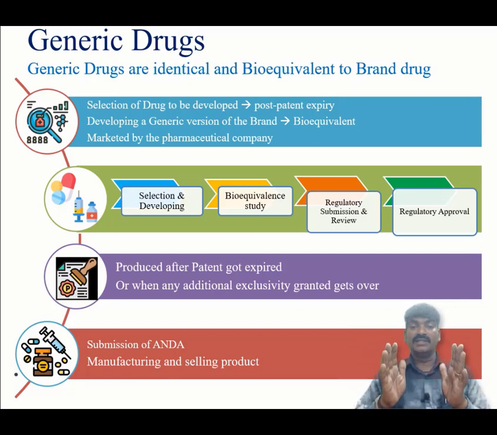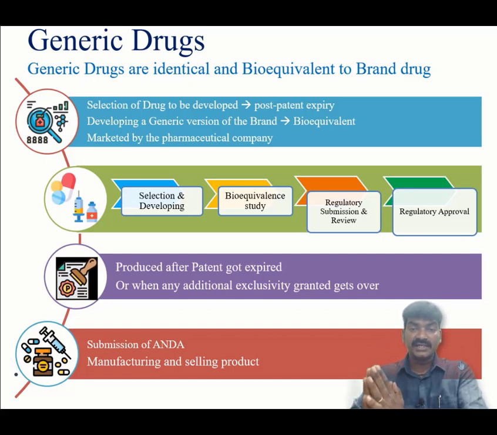Similar to brand drug, all the formulation changes, bioequivalency study reports, everything should be compiled and submitted to regulatory agency for their review. If any queries raised by regulatory agency has to be addressed, and then they will give an approval. After obtaining an approval, the product can be manufactured and distributed and marketed.